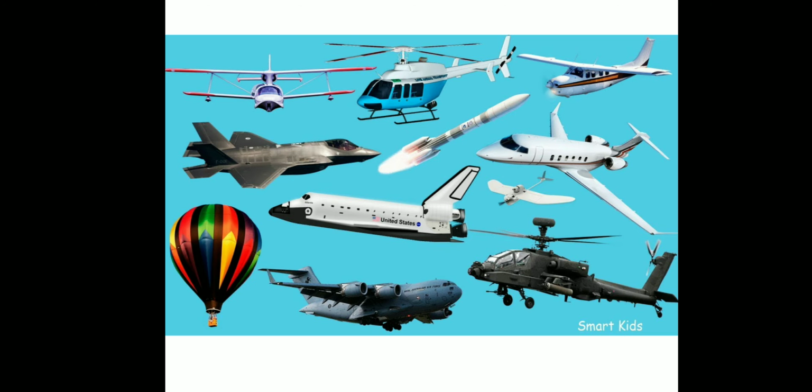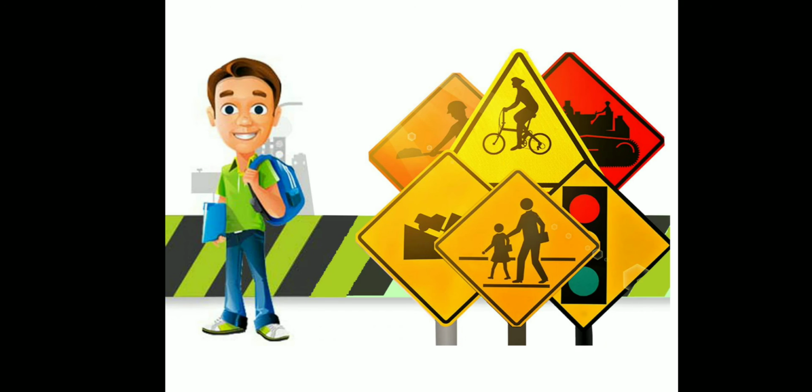Now we are going to recall air transport. Air transport includes movement of goods and people through air using various means like helicopters, aeroplanes, rockets, and spaceships. It is the fastest means of transport. These means help us reach far off places in a very short time. Aeroplanes also help people and goods move from one country to another.